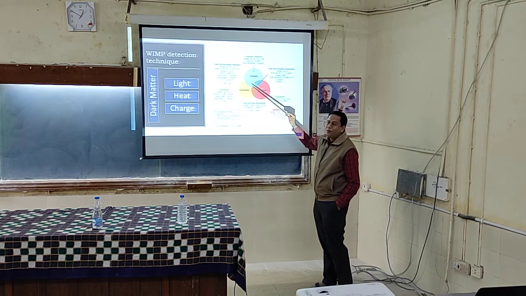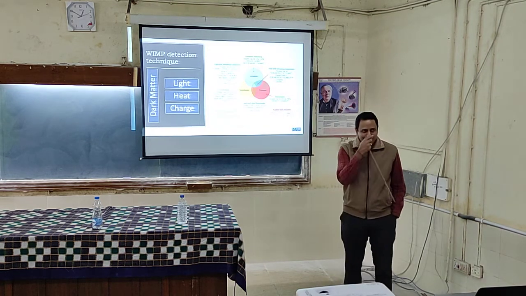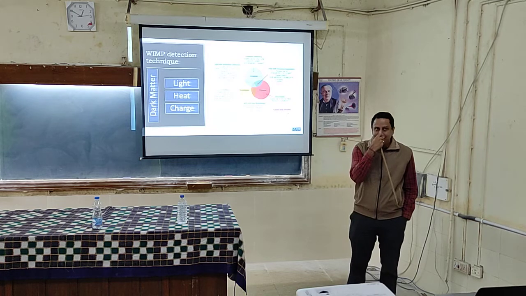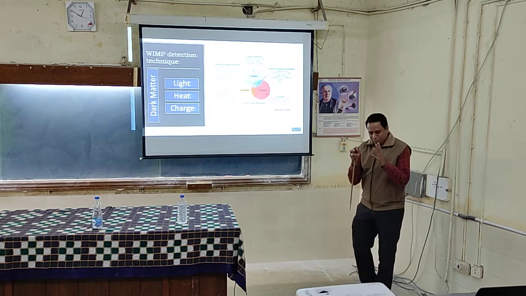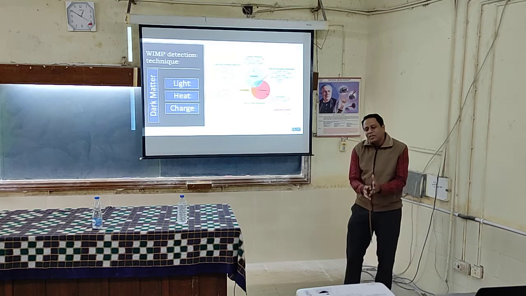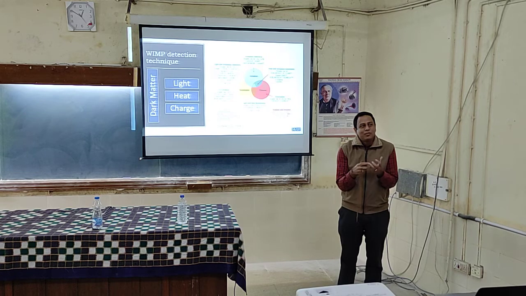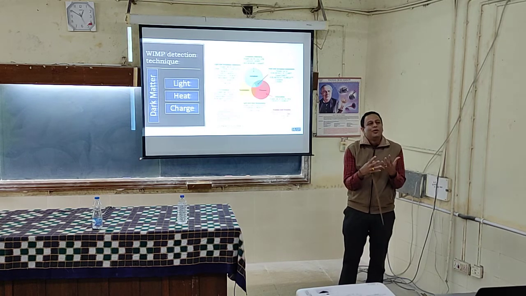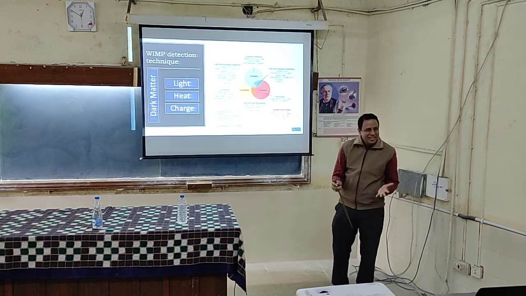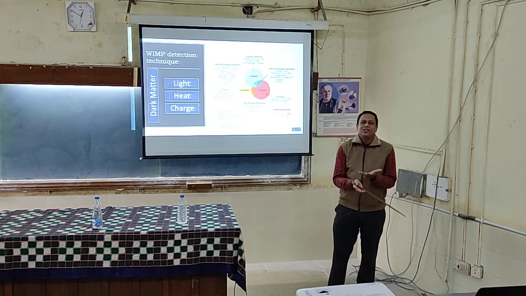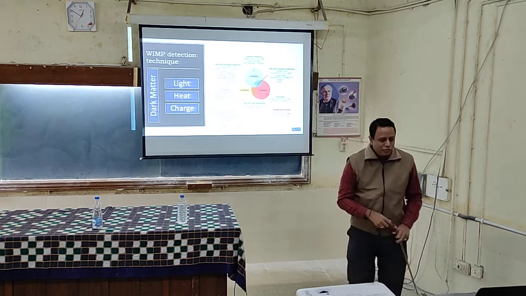So far, we have not found a material which will give all three. It's a challenge. If you find it, then it's a big contribution. All three forms of energy are possible when a dark matter particle hits, but to detect them, there has to be a material which will lead to ionization, scintillation and heat. All three are not yet found. This is something very interesting you should look for.